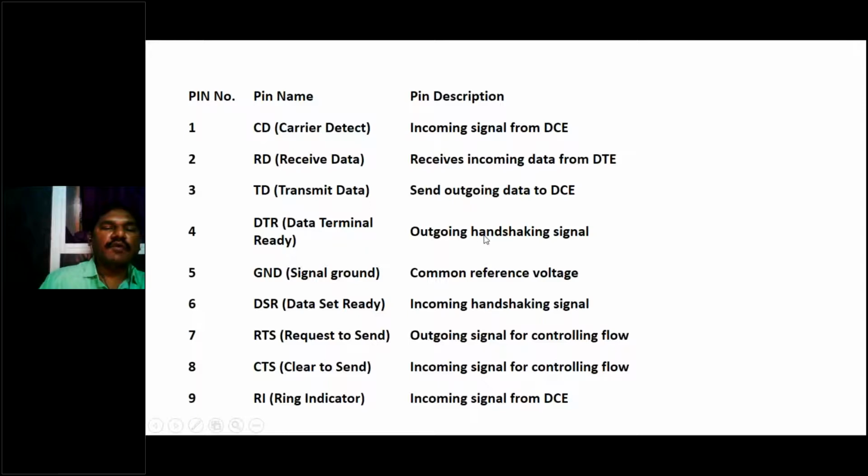And DTR, these are the control signals. Data terminal ready, an outgoing handshaking signal. GND is the ground signal. DSR, data set ready, whether the data set is ready to transmit or receive or not. Request to send: it will not send the data as it is. First, it will request the device, shall I send this data or not? Then it will clear this. This pin will be clear to send the data. Ring indicator means an incoming signal from data communication equipment. Then it will indicate with some ring.